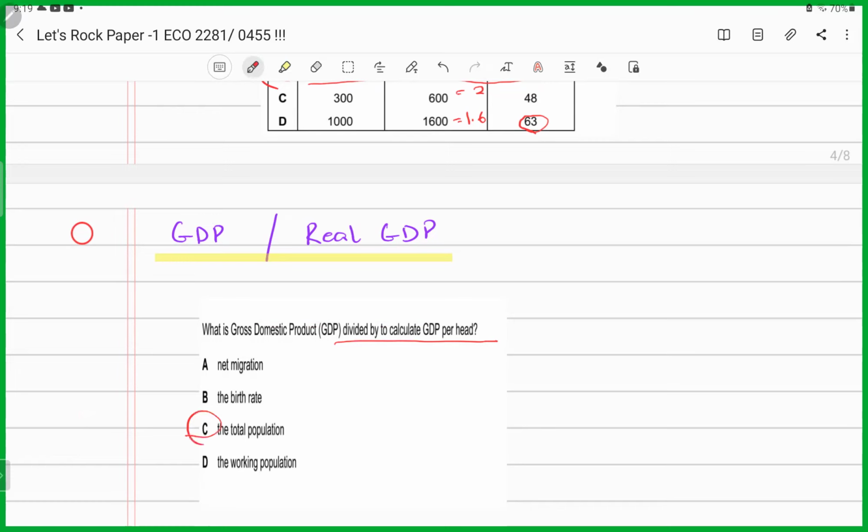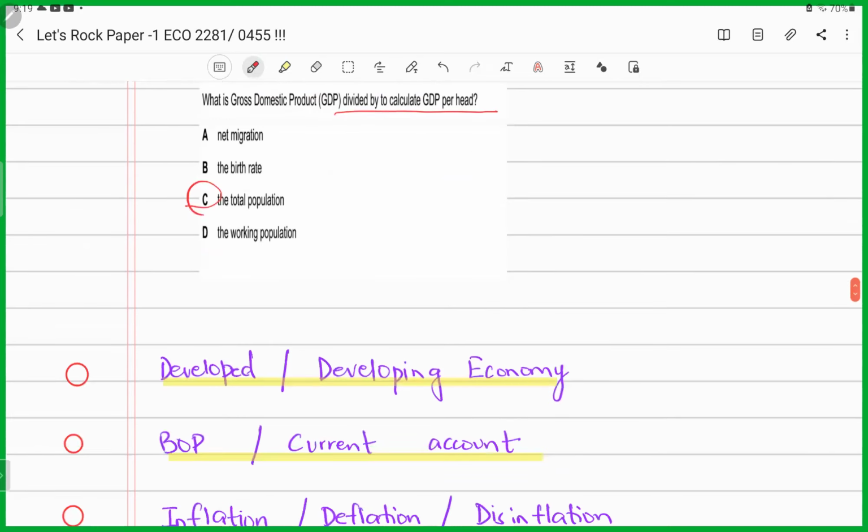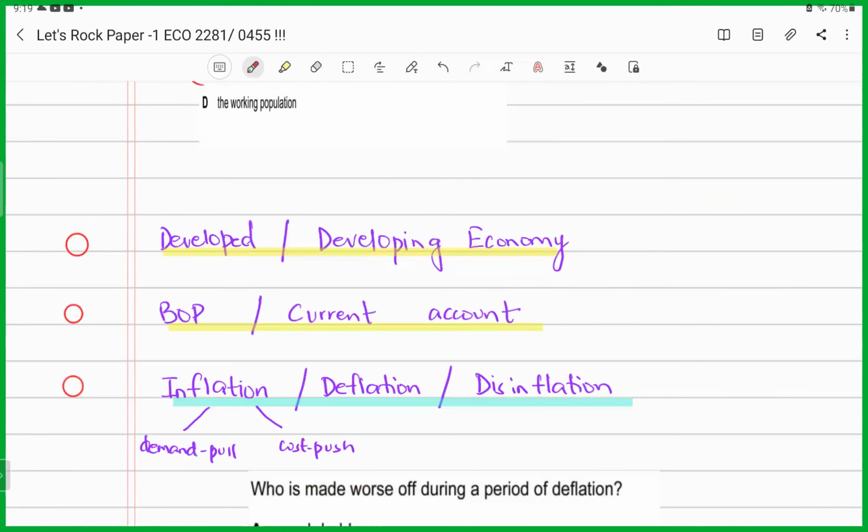All right. Developed and developing economy, again, they could associate factors and they could ask you which could be associated with the feature of a developed economy or developed country. Balance of payment and current account, again, very recently, recurrently, they've been testing you. They could give you an example of any component that falls into those four components of the BOP, either in the trade in goods or the trade in services or a part of the primary income or a part of the secondary income.